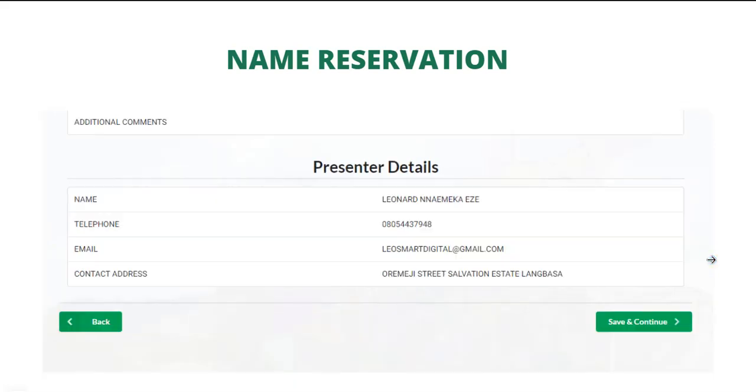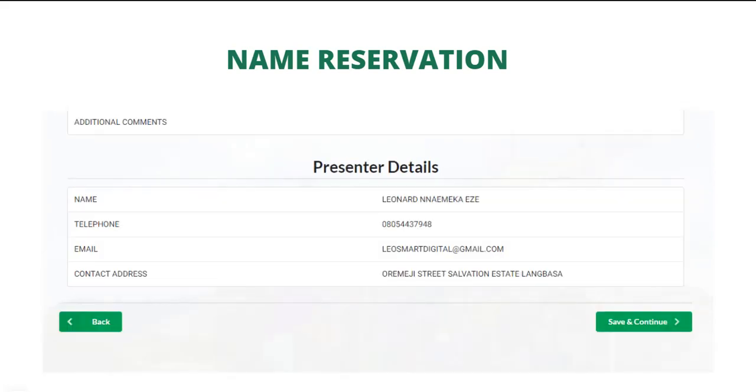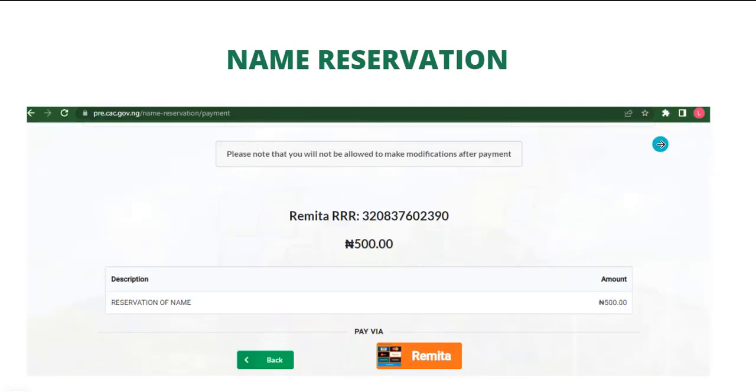Another thing that my clients do encounter: people attending to name reservation are different from people attending to registration approval. Sometimes after reservation, you see that they also get a query that the name is not registrable under business name, but it was approved. So with this objective, you should give them enough room to deny it in the first place, or even query it so that the person will change the name. But now you've made payment, they are telling you that it's not registrable under business name. So you see the presenter details. This is my details. Then click save and continue.